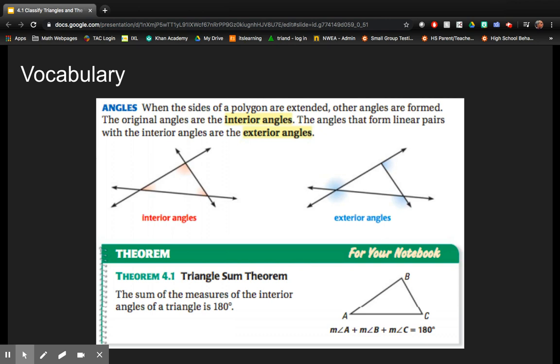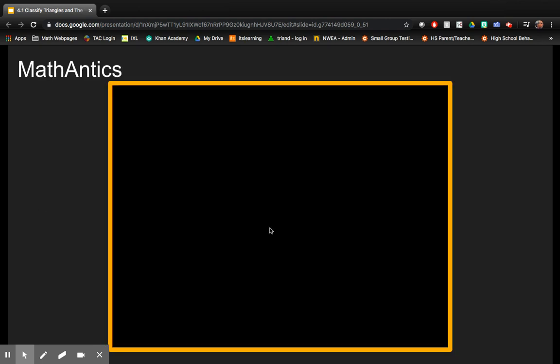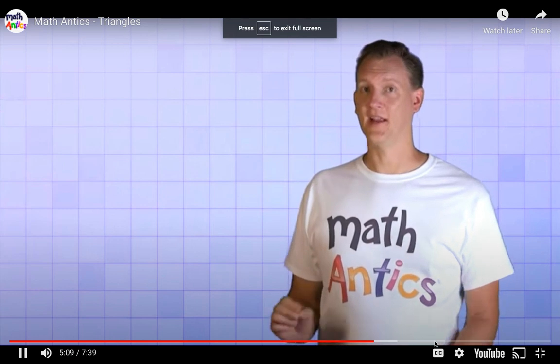equal 180 degrees. Pause the video and write down the following information in your notebook. Now let's watch a video. Okay, now that you know all about how triangles are classified, let's learn one more really important thing about triangles.